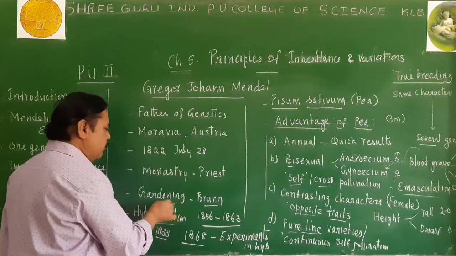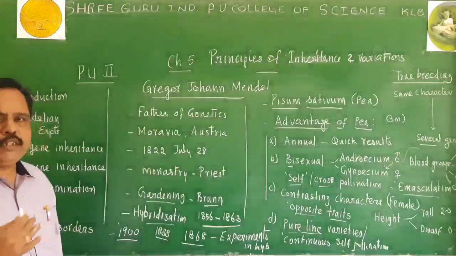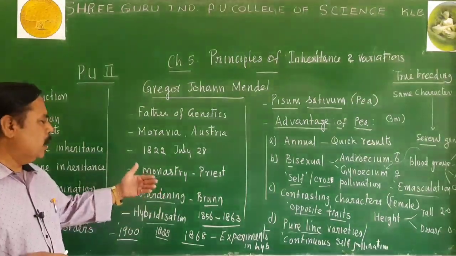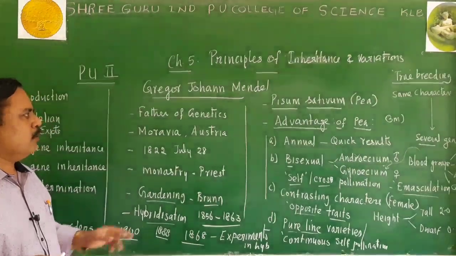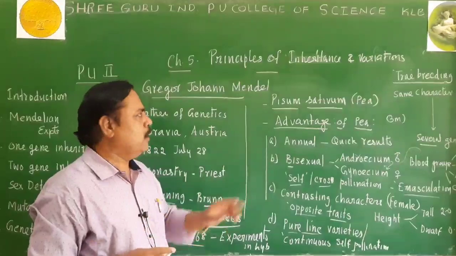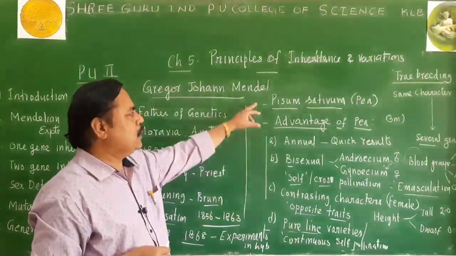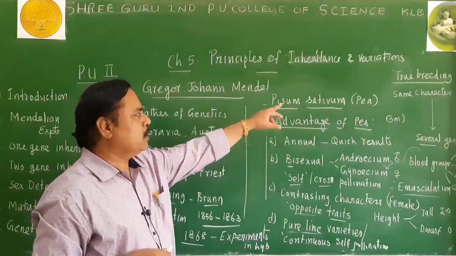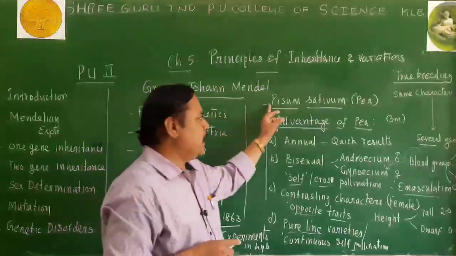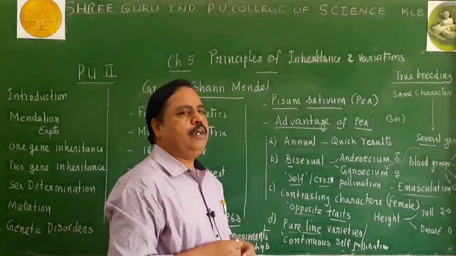In Brunn itself, he showed some interest in teaching as well as gardening. During his gardening and other hobbies, he came across a fascinating plant called Pisum sativum. Pisum sativum is commonly called the pea plant. In this pea plant, he came across some advantages.